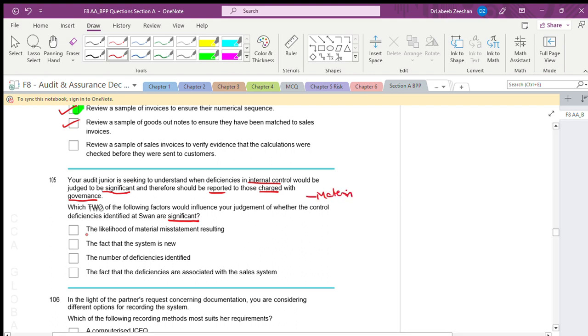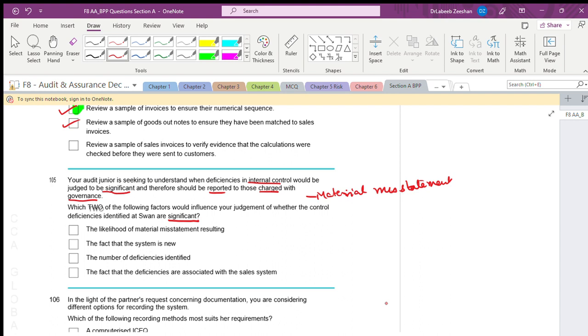If you focus on these words, the entire concept will be understood very easily. If the material misstatement is on the higher side, you have percentages also: 1% of sales, 5% of profits, 2% of assets. There is a range for material misstatement.